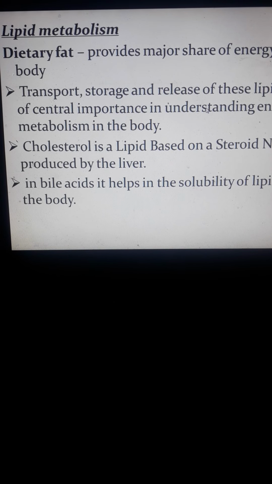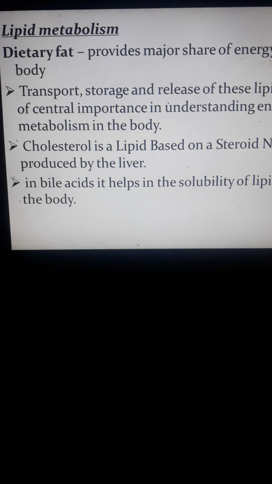Transport, storage, and release of these lipids is of central importance in understanding the energy metabolism of the body, because the storage and the release of lipids during metabolism generates energy. It generates fuel in our body.